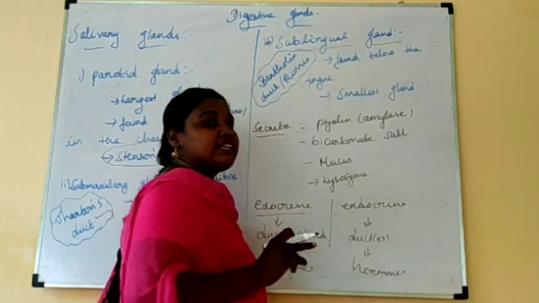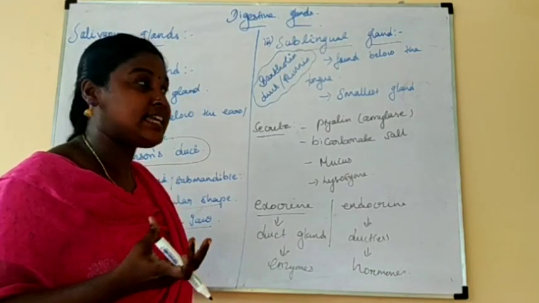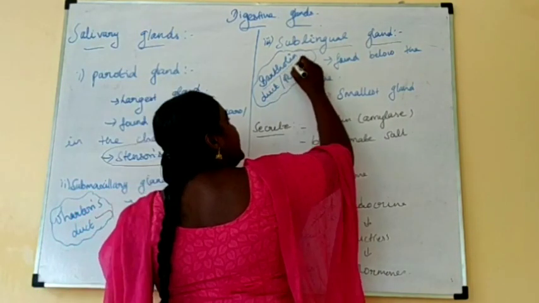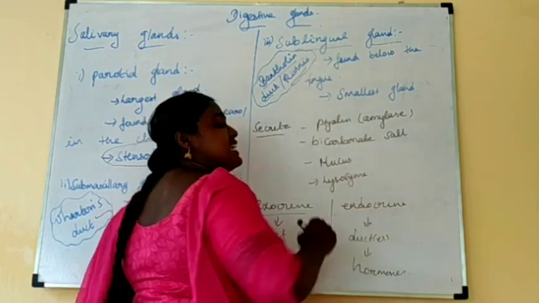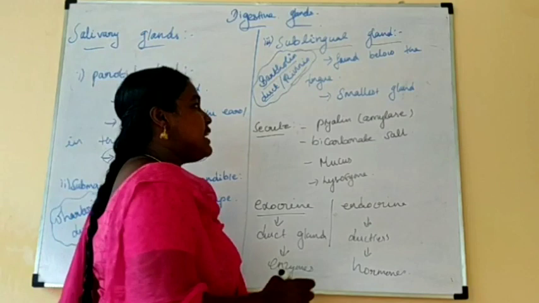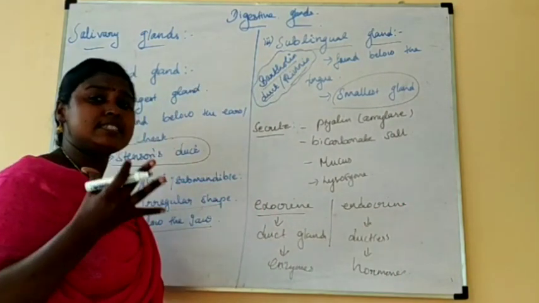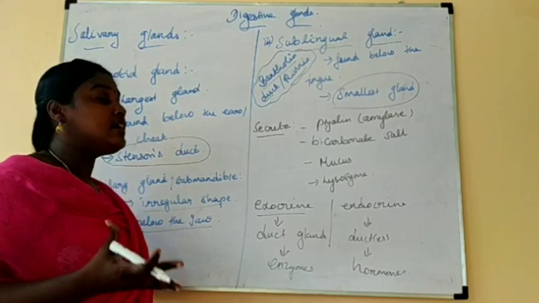The sublingual gland is found below the tongue. What is the name of the duct present? It is Bartholin's duct, otherwise called Rivinus' duct. This is the smallest gland. What does saliva contain?